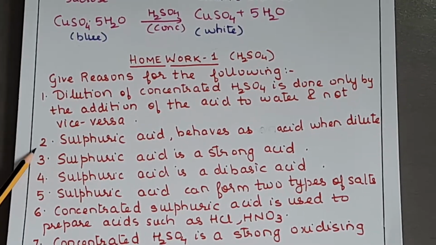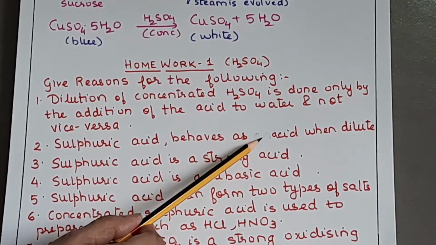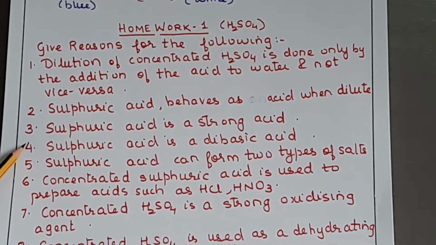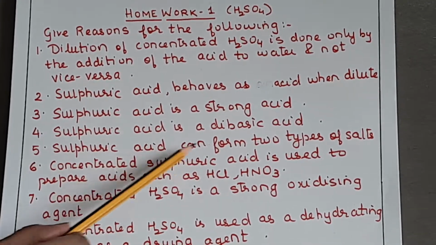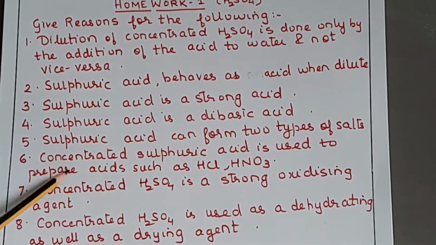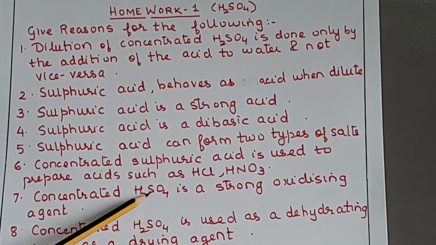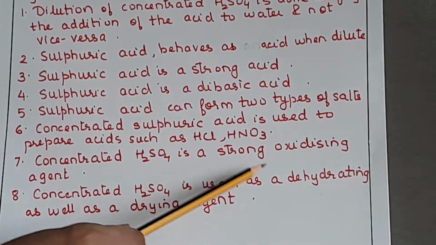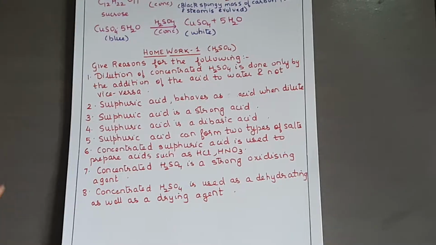Okay. Second, sulfuric acid behaves as an acid when dilute. Then third, sulfuric acid is a strong acid. Fourth, sulfuric acid is a dibasic acid. Then fifth, sulfuric acid can form 2 types of salts. Concentrated sulfuric acid is used to prepare acids such as HCl and HNO3. Concentrated sulfuric acid is a strong oxidizing agent, and concentrated sulfuric acid is used as a dehydrating as well as a drying agent. Okay, so the answers to these questions you